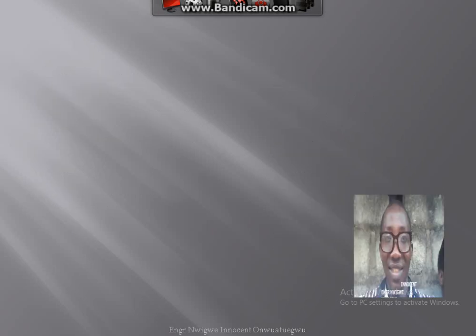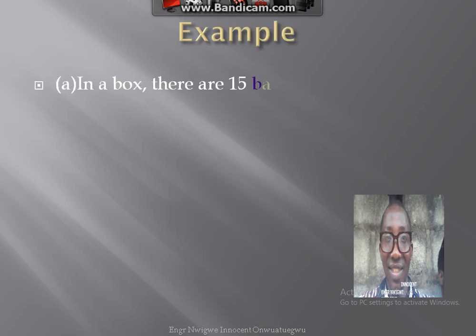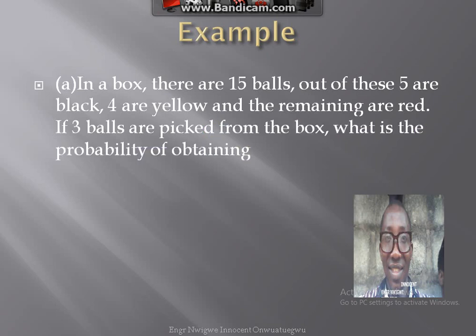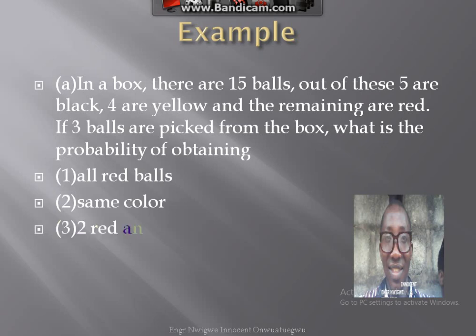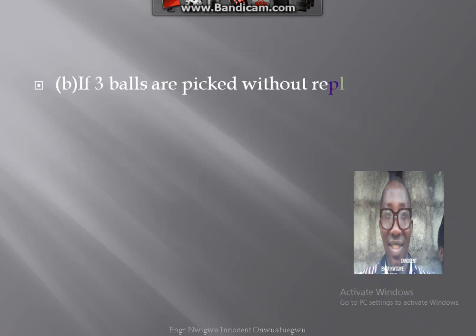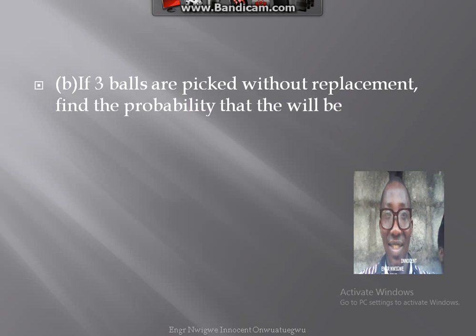Example A. In a box, there are 15 balls. Out of these, 5 are black, 4 are yellow, and the remaining are red. If 3 balls are picked from the balls, what is the probability of obtaining 1. All red balls, 2. Same color, 3. 2 red and 1 black, 4. Yellow, then 2 black, 5. Different colors.